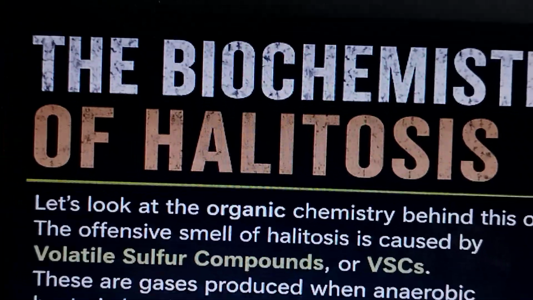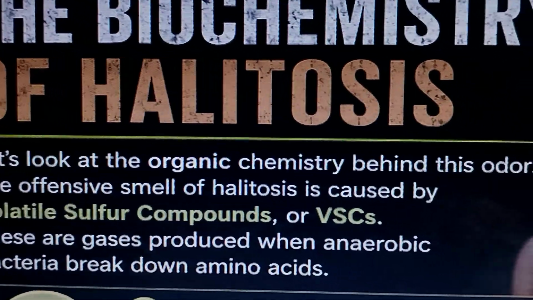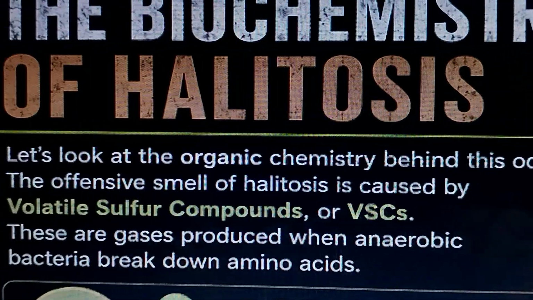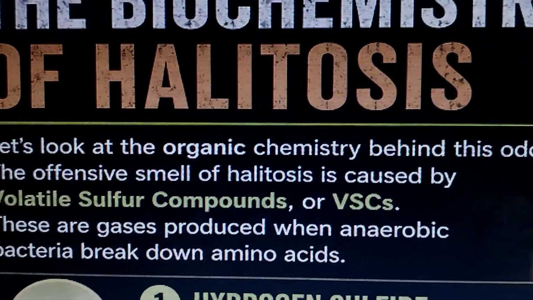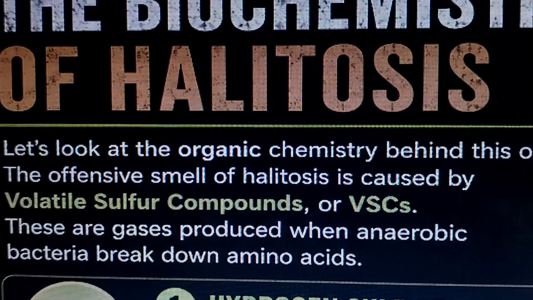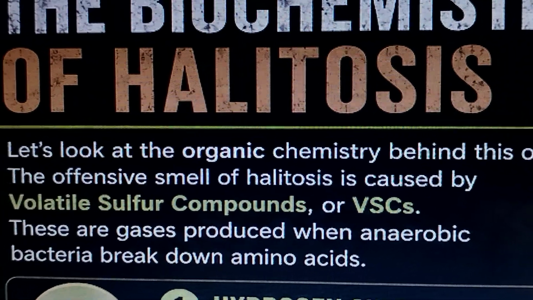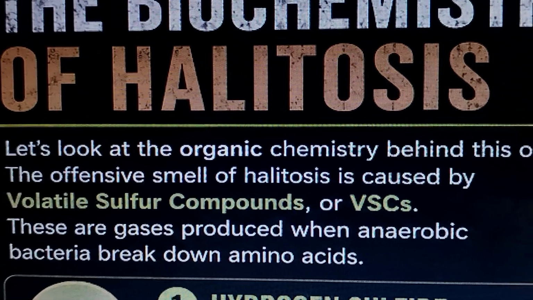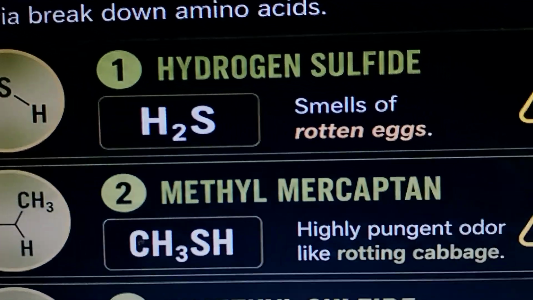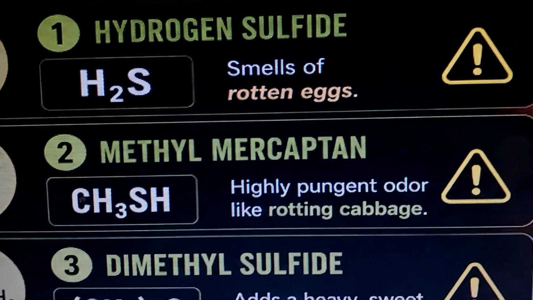The biochemistry of halitosis. Let's look at the organic chemistry behind this odor. The offensive smell of halitosis is caused by volatile sulfur compounds. These gases are produced when anaerobic bacteria break down amino acids: hydrogen sulfide and methyl mercaptan.